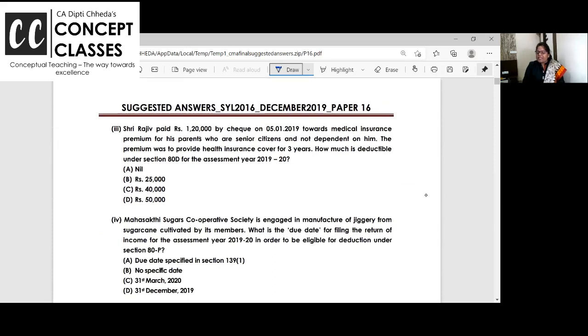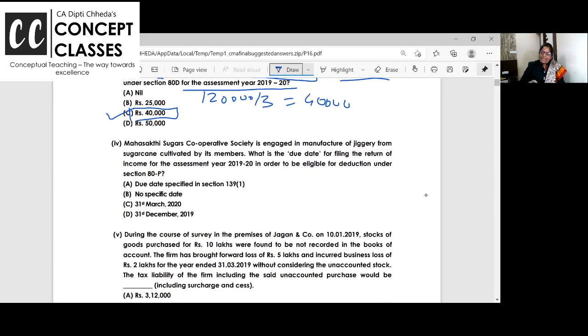Rajiv paid 1,20,000 by cheque on 5th of January towards medical insurance premium for parents who are senior citizens and not dependent on him. Premium was paid for 3 years. This is a provision added from last year, financial year 19-20. If you are paying 1,20,000 premium for 3 years, how much can you claim as deduction per year? 40,000. Even if they are not dependent on you, no problem. A senior citizen not dependent on you, you can pay their Mediclaim.